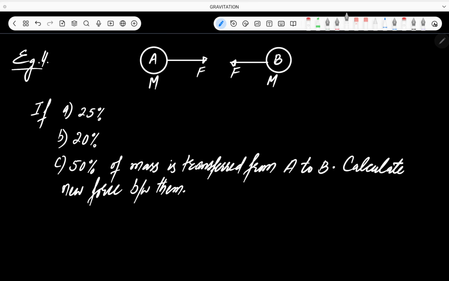Right? Now what is the question? The question is: if 25% of mass is transferred from A to B, that is, 25% of mass is subtracted from A and added to B, calculate the new force between the two bodies. You are supposed to calculate the new force.